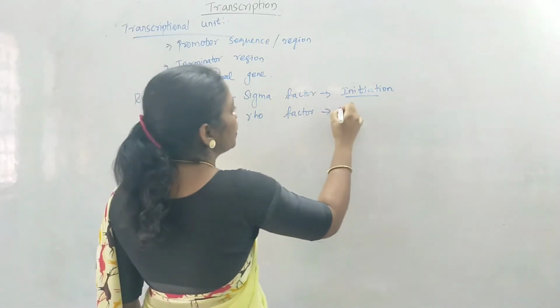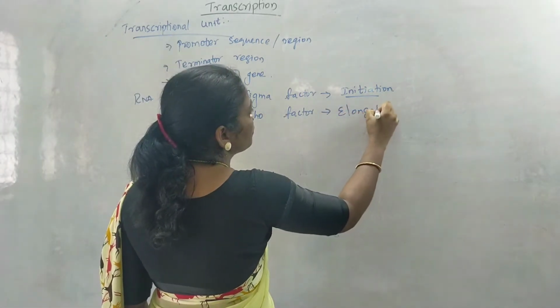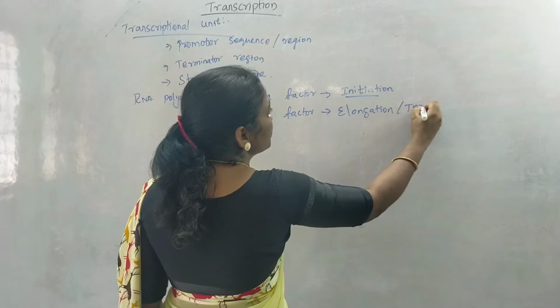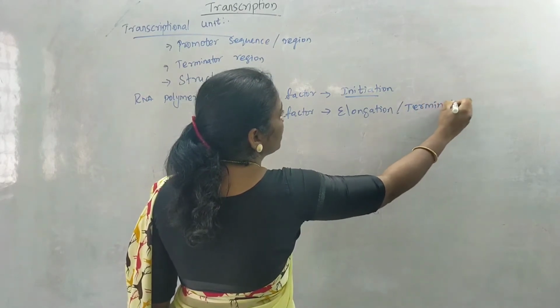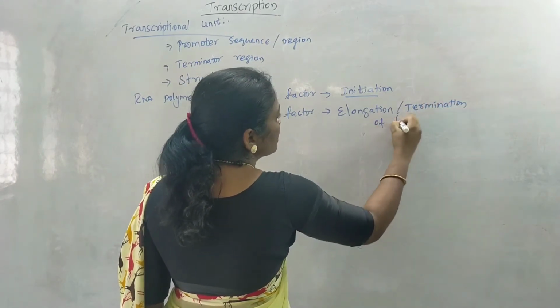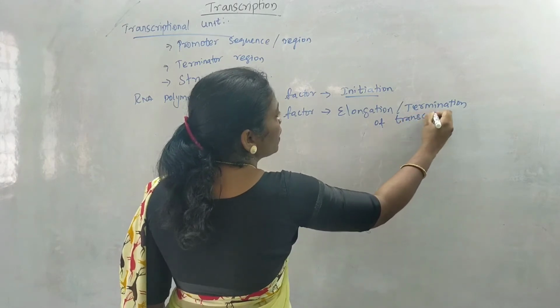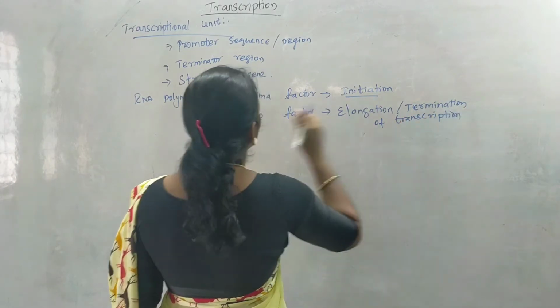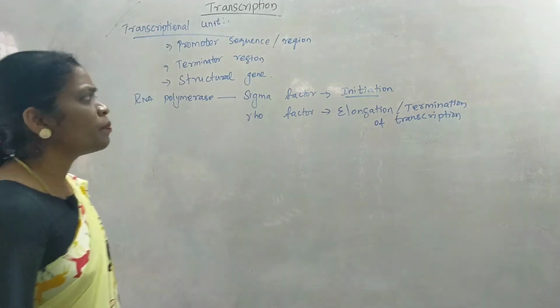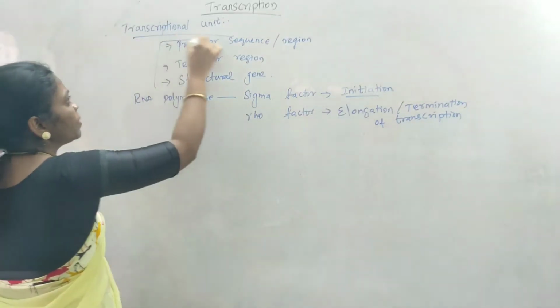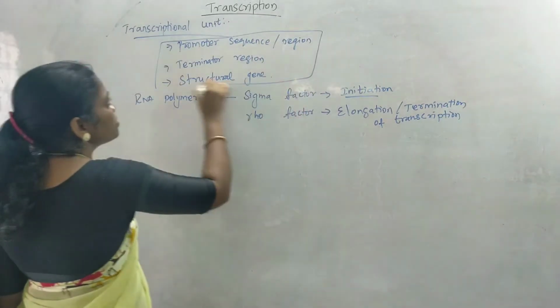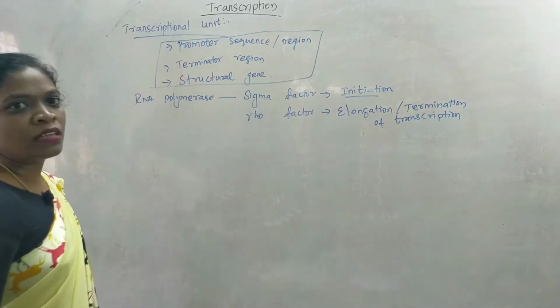And rho factor will help in elongation and termination of the transcription process. So these two factors are present along with the RNA polymerase enzyme, but the exact transcription unit is nothing but which contains a promoter sequence, a terminator region, and a structural gene.